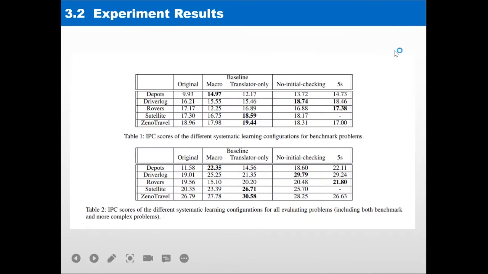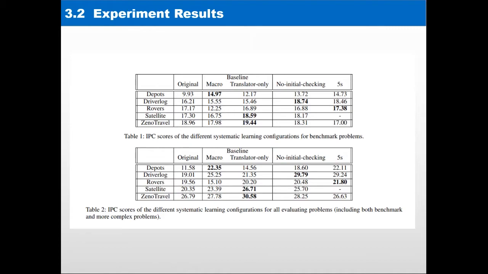After the learning process, the learned macro actions were evaluated using both the benchmark problems as well as larger problems. The larger problems were randomly generated using the problem generators of these benchmark domains, and they all take more than 70 seconds to solve using the original domains. They were generated because we found that the benchmark problems sometimes were not large enough to evaluate the learned macro actions fairly.